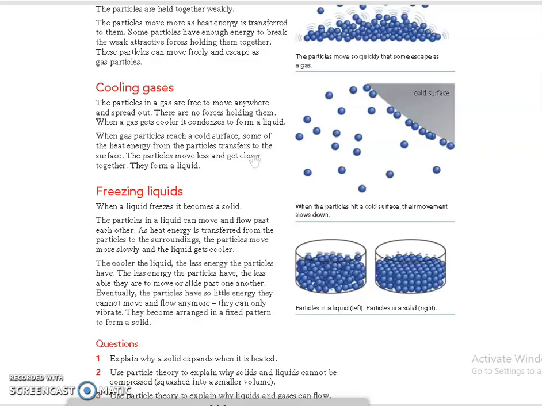The cooler the liquid, the less energy the particles have, and the less energy they have, the less able they are to move past one another, and thus they take the shape of a solid. Eventually the particles have little energy, they vibrate and become arranged in a fixed pattern to form what? A solid. So this is about the arrangement, how it changes to solid, liquid and gas, and how the particles behave.